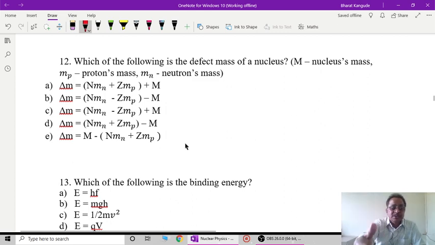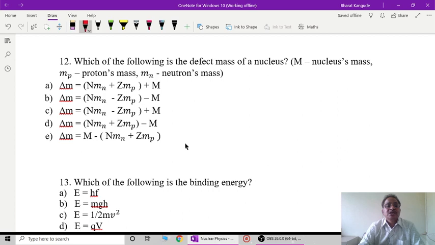So that was discussed earlier. Question number 11 was theoretical. Now, in a formula, we can replace this particular example with question number 12. Which of the following is the mass defect of a nucleus?